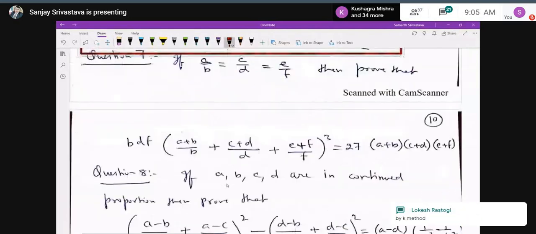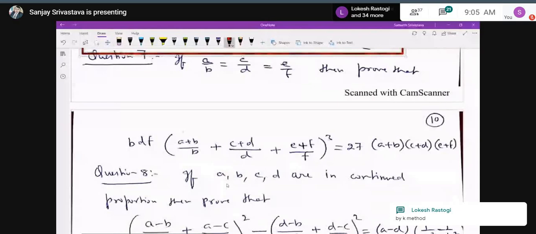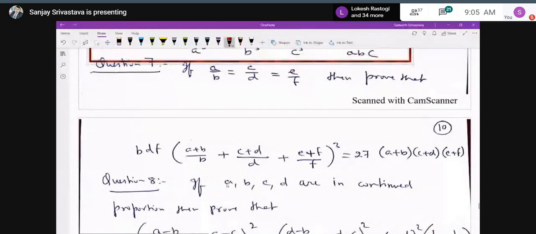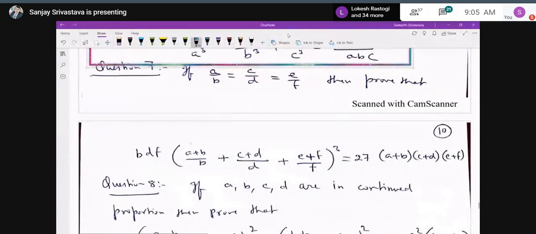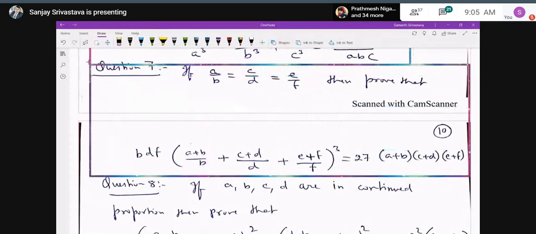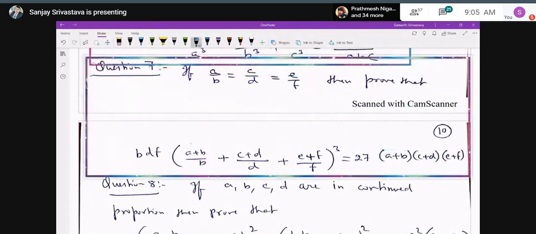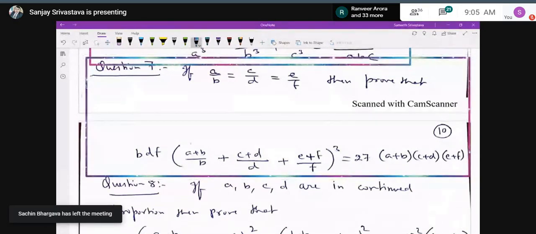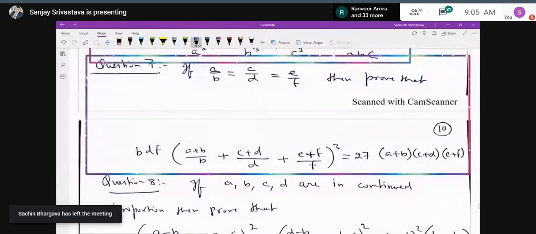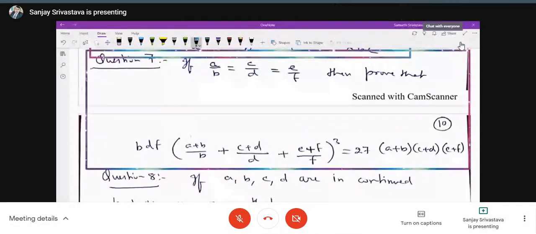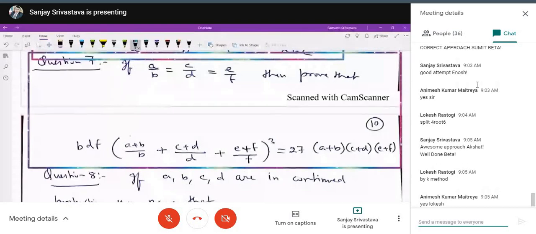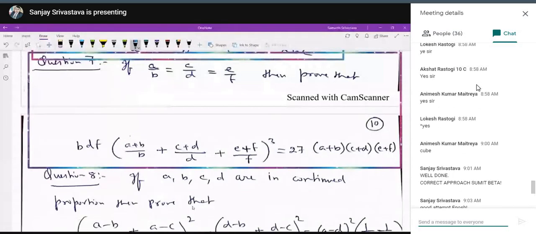If A upon B is equal to C upon D is equal to E upon F, then prove that BDF outside the bracket and inside the bracket A plus B upon B plus C plus D upon D plus E plus F upon F whole cube is equal to 27 into A plus B into C plus D into E plus F. Okay, you have to prove this. And in this question, I recommend that you make use of the K method. Then coming to question number 8 also.